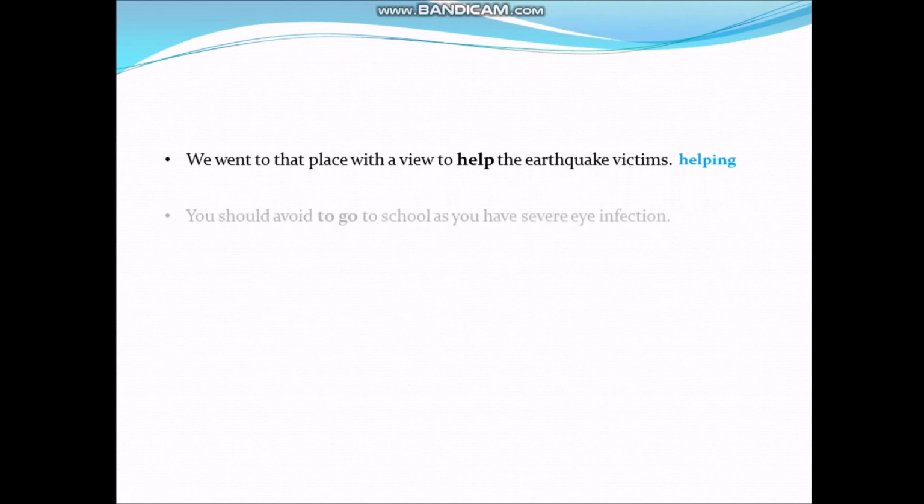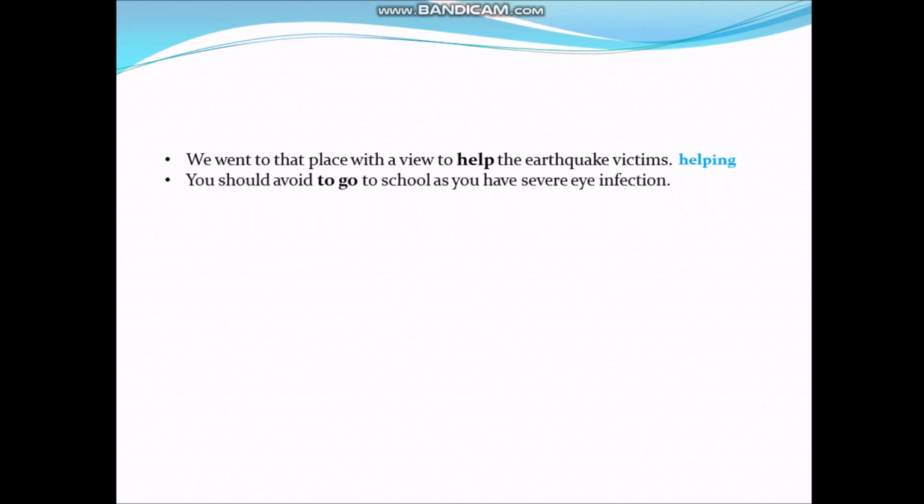Next, you should avoid to go to school as you have severe eye infection. Here we should use going in place of to go because gerund comes after avoid. Next, have the letter sent by someone who is trustworthy. Here we should use sent in place of send, as the main verb is in third form.